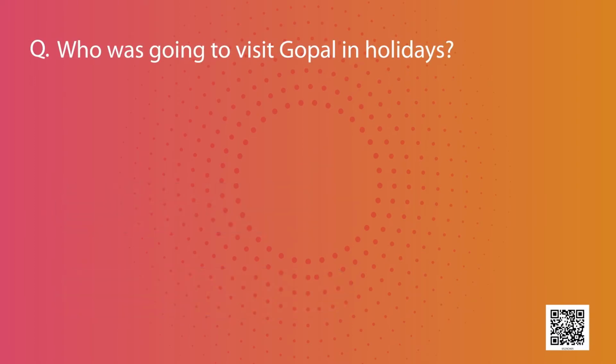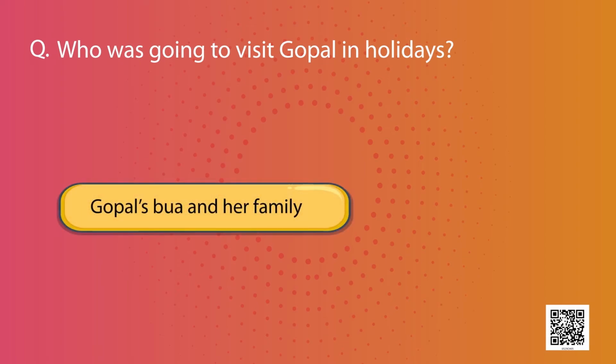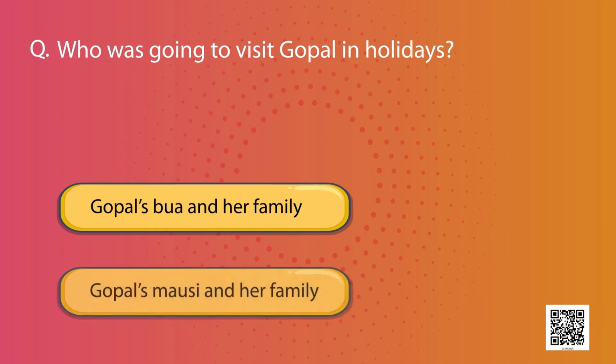Next, who was going to visit Gopal in holidays? Options are Gopal's Bua and her family, or Gopal's Mausi and her family. What is the correct option? It is the second one, Gopal's Mausi and her family.